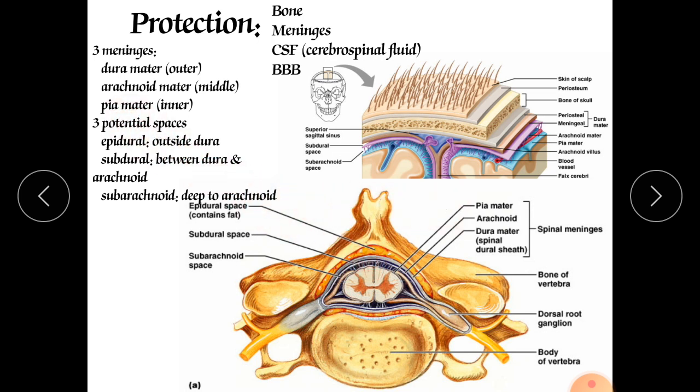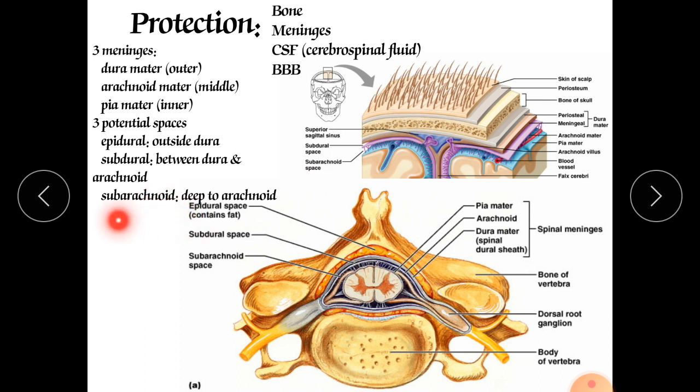And the second type of space is called the subdural space. It is a space between the dura mater and the arachnoid mater, and that space contains interstitial fluid. Each space contains some typical things: the first space contains fats and some connective tissue, and the second space, the subdural space, contains interstitial fluid.